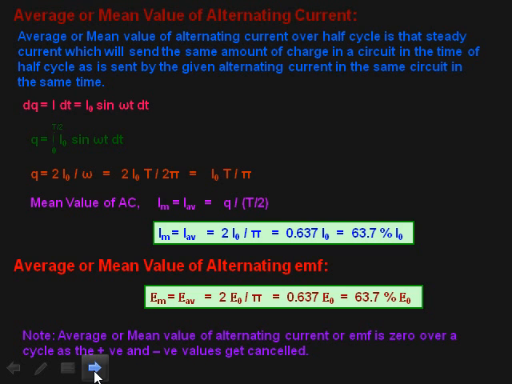Average and mean value of alternating current and EMF is 0 over a cycle as the positive and negative values get cancelled. This is the average value for a half cycle, and now we will consider a full cycle. Then positive half, negative half, they cancel out each other, and the average or mean value of alternating current or EMF becomes 0.